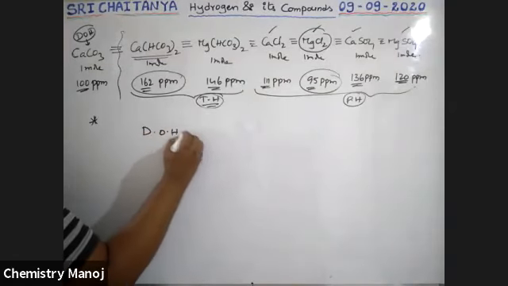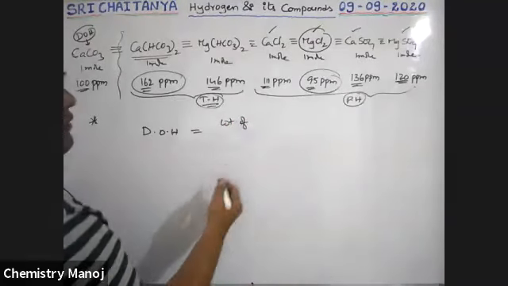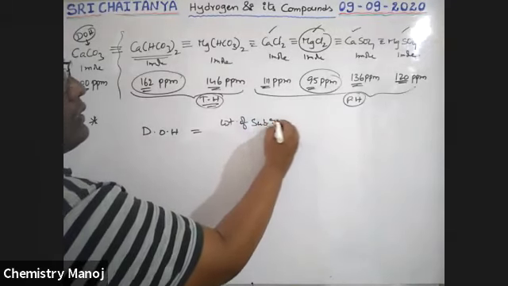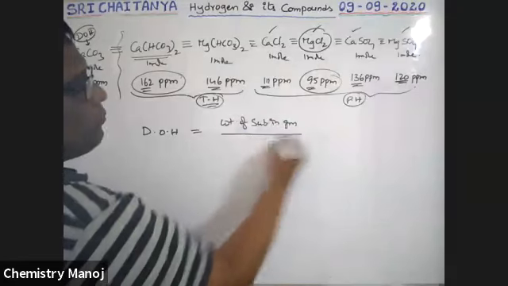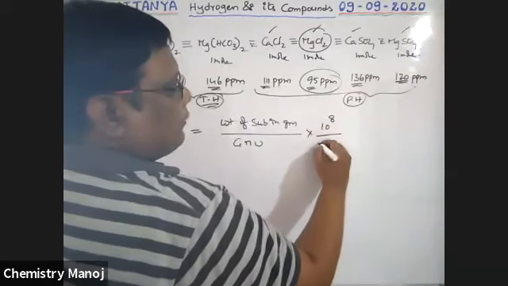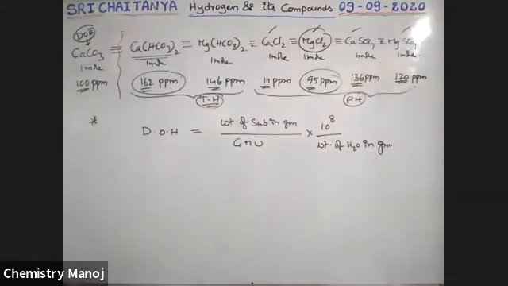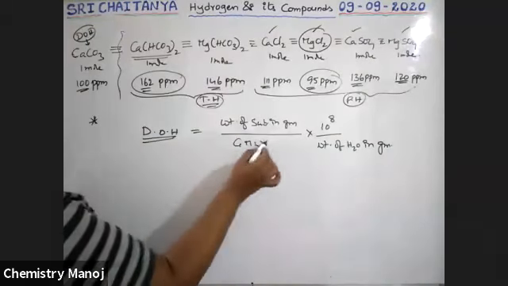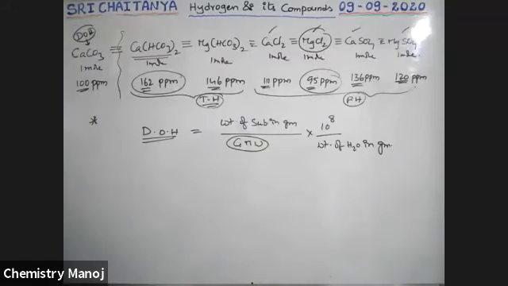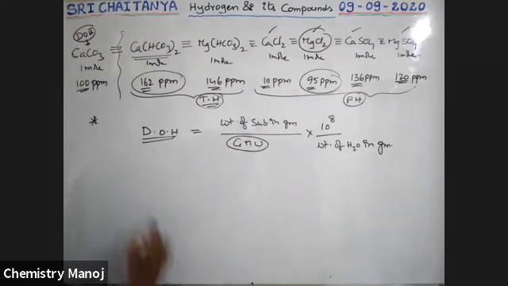Degree of hardness is also calculated by using the formula: weight of substance in grams by gram molecular weight of substance into 10 power 8 by weight of water in grams. It is also a degree of hardness calculating formula. Here also degree of hardness is inversely proportional to gram molecular weight. If weights are common, automatically gram molecular weight is inversely proportional. Now, very important formula. Now calculate one problem.